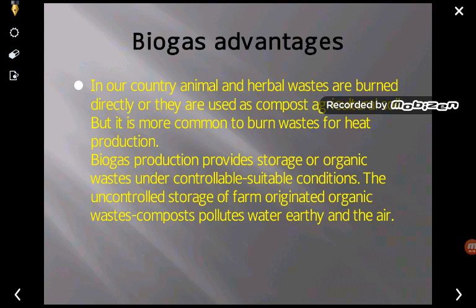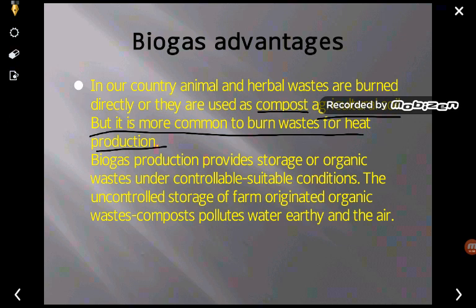Now what are the advantages of biogas? So in our country, animal and herbal waste are burned directly or they are used as compost, agricultural soil, but it is more common to burn waste for heat production. Means in our country, whatever animal waste or herbal waste comes, is normally burned directly, but if it is utilized in order to generate certain energy sources, then we can say that this is the most efficient method